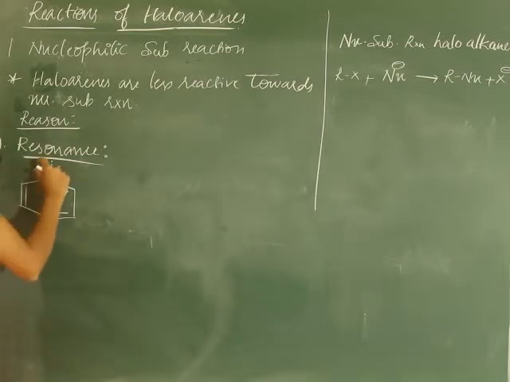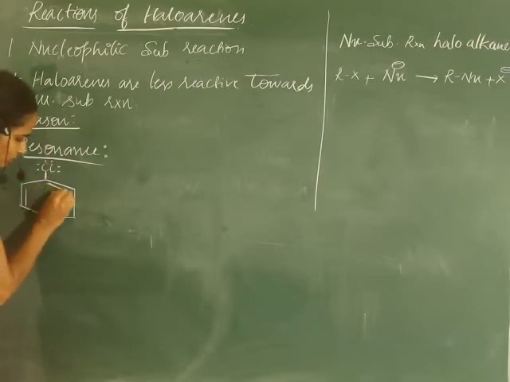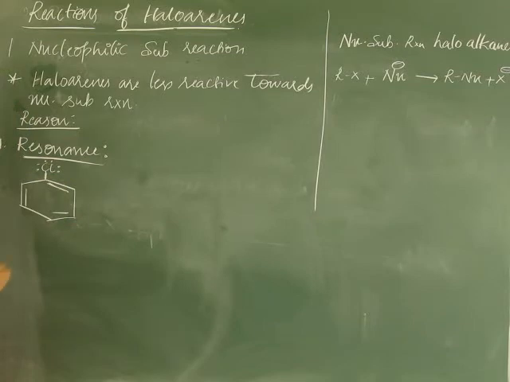The lone pair of electrons on chlorine is in conjugation with the pi electrons of the ring. Conjugation means alternating single and double bonds. Hope it is clear.